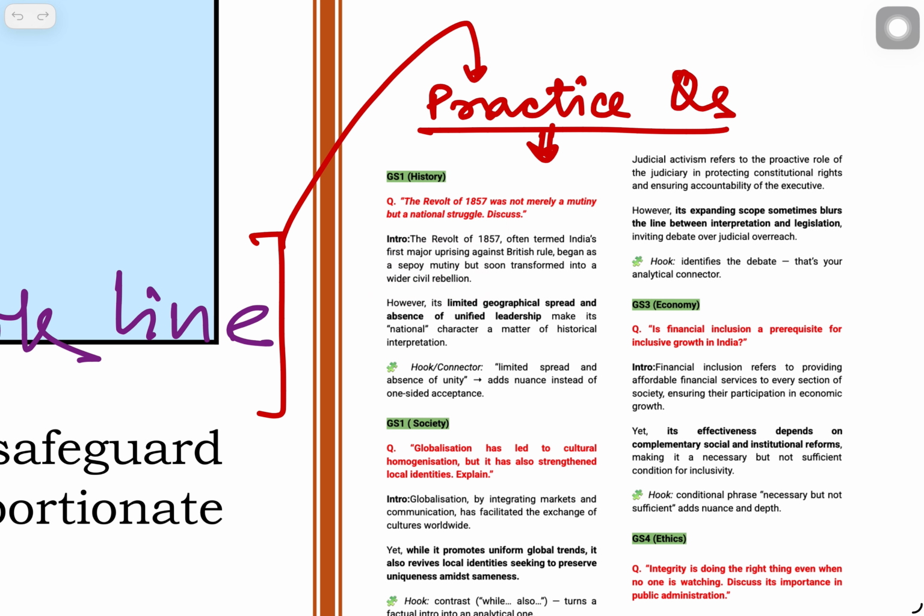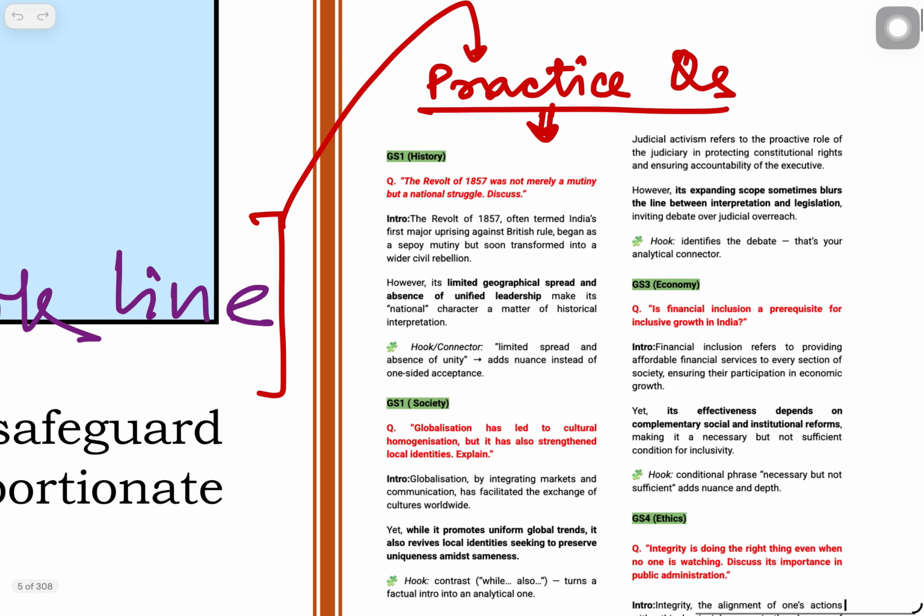The thing that will show the examiner that you understand the question is this: because of the limited geographical spread and the absence of unified leadership, it becomes debatable whether this revolt of 1857 is a mutiny or more than a mutiny, falling under the bracket of national struggle.